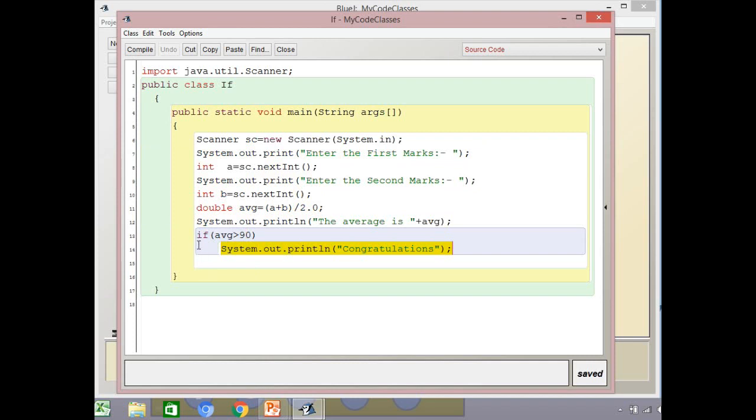We are writing the keyword if, and within parentheses we are going to write the condition. Always remember, whenever we are writing Java code, the condition should be kept within a set of parentheses, and it is prefixed by the keyword if. Now in this case, how many statements are going to get executed if this condition is true? It is just 1.